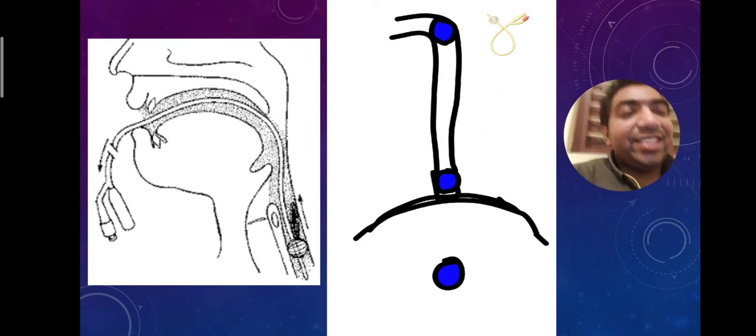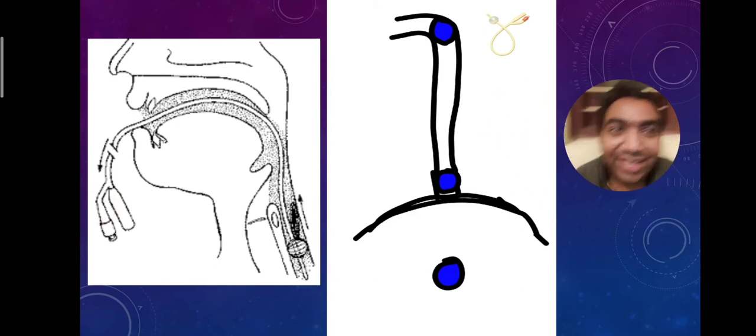Oh, that appears very easy. No, it is not actually that easy, because it is a struggle when the child is conscious. Anyway, it is doable, and since it can be done with minimal sedation, it is good. But make sure you don't do it without the presence of a pediatric surgeon, because if the Foley's bulb is hyperinflated or if the pull is a bit violent, it can cause esophageal rupture. So only do it in the presence of very competent personnel in pediatric surgery.